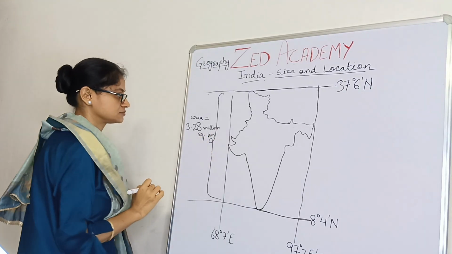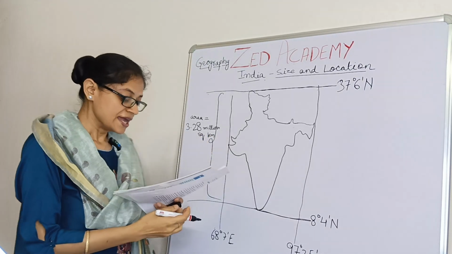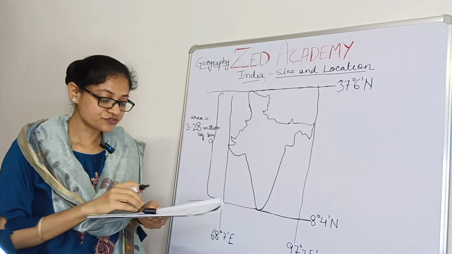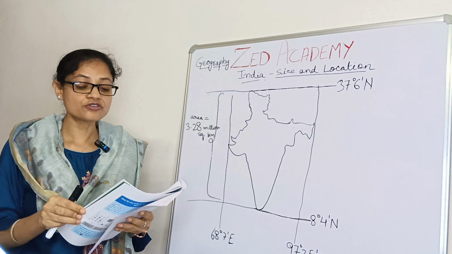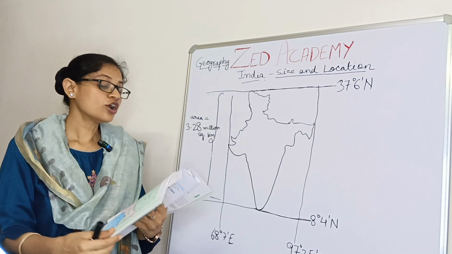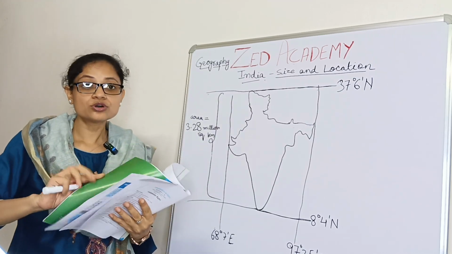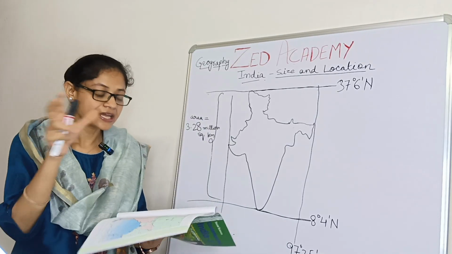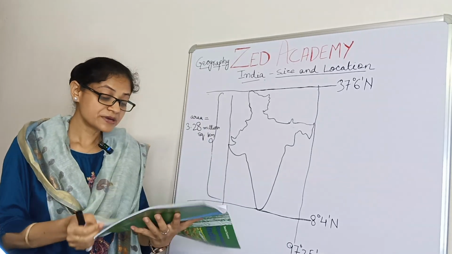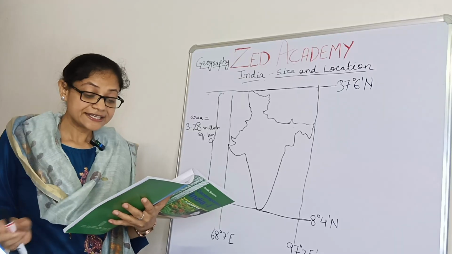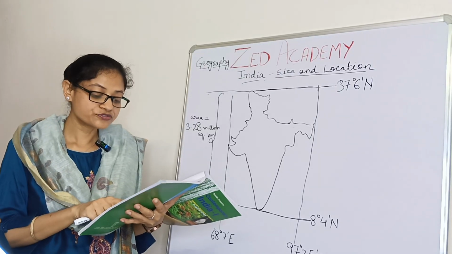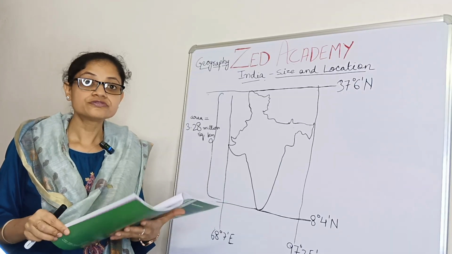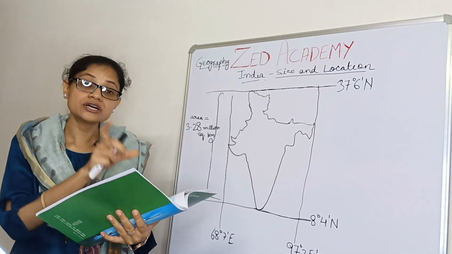Okay, understood? Now see, India's total area accounts for about 2.4% of the total geographical area of the world. If we take the world as 100%, what is the percentage of India? So 2.4% of the total land of the world.